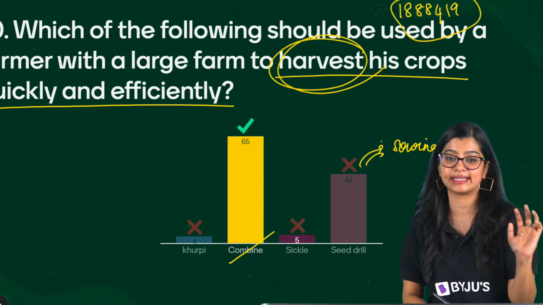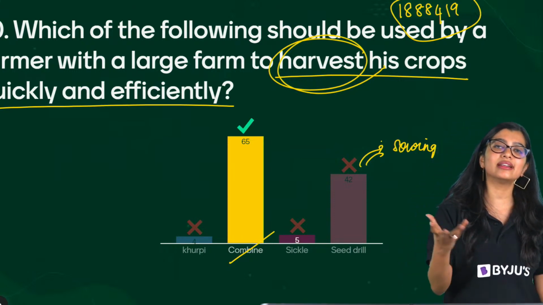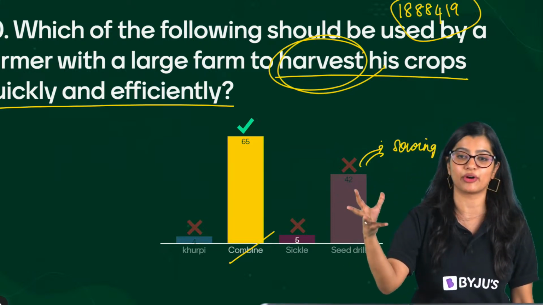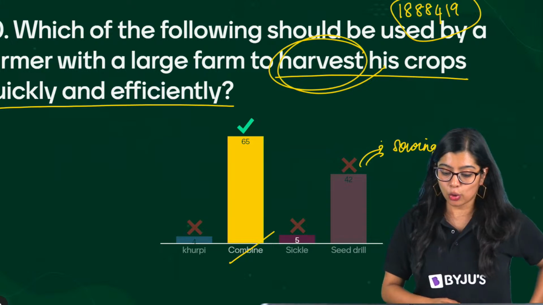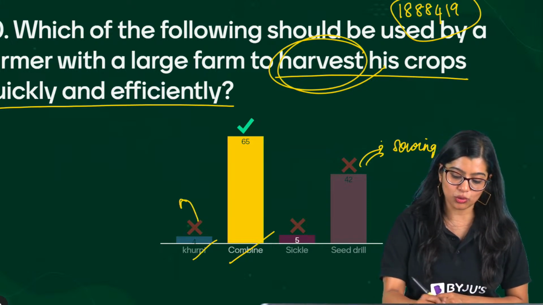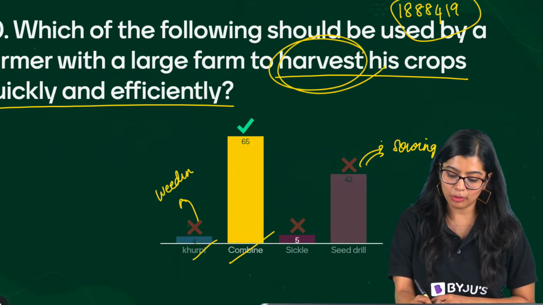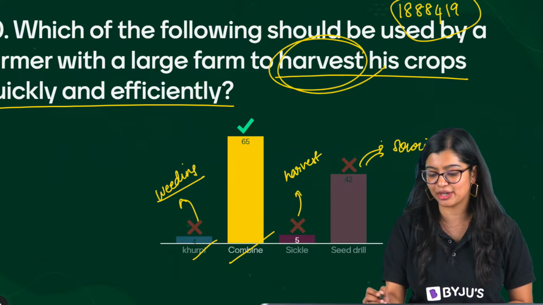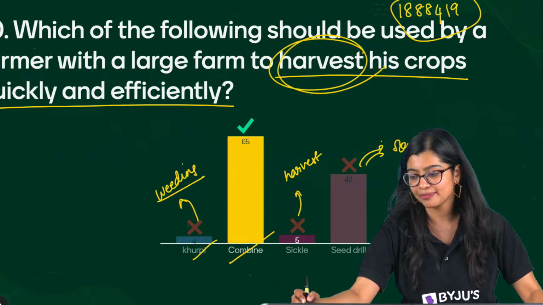A herbarium is where you have species of plants preserved for a long time. It helps with preservation. Kurpi we learned, right? Kurpi is a tool that helps us with weeding, removal of weeds. A sickle helps us with harvesting, but this is again very manual. It's a manual method, right?